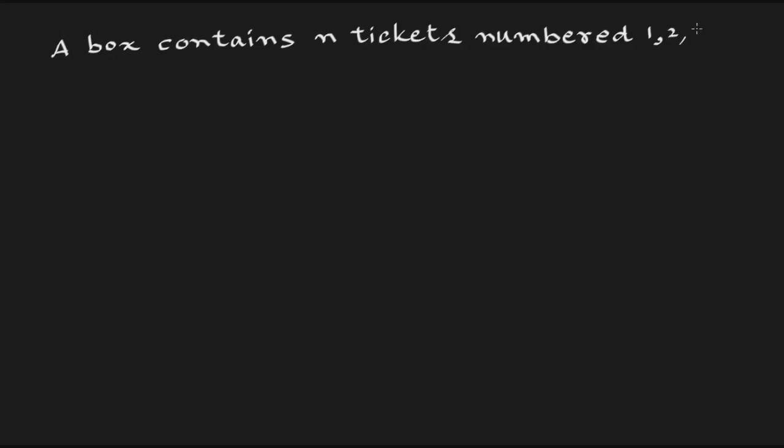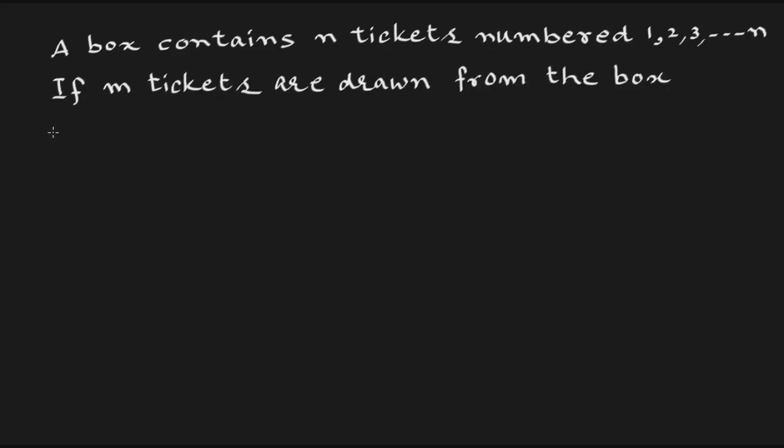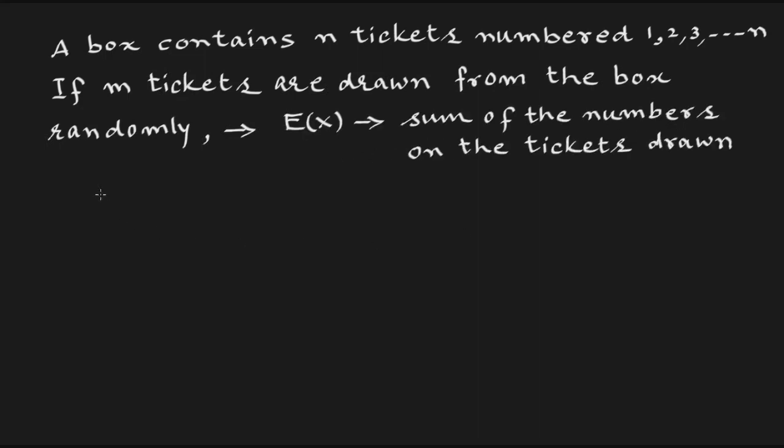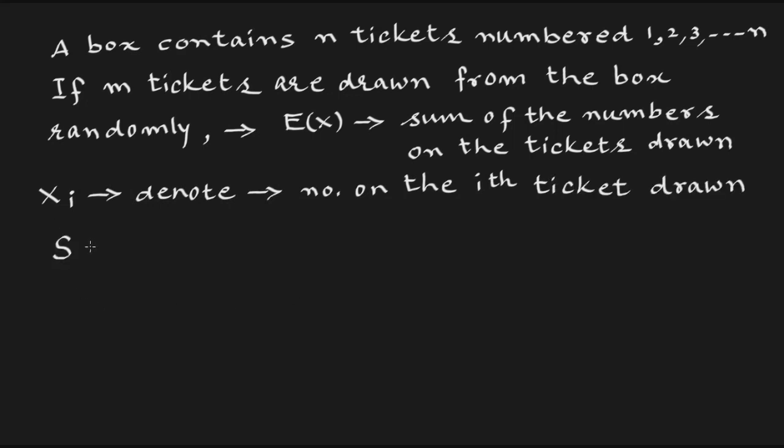In the next problem, a box contains n tickets numbered 1, 2, 3, etc., n. If m tickets are drawn from the box randomly, we have to find the expectation of the sum of the numbers on the tickets drawn. We will start by assuming x_i to denote the number on the ith ticket drawn. So the sum S will be x1 plus x2 plus x3 plus so on plus xm.